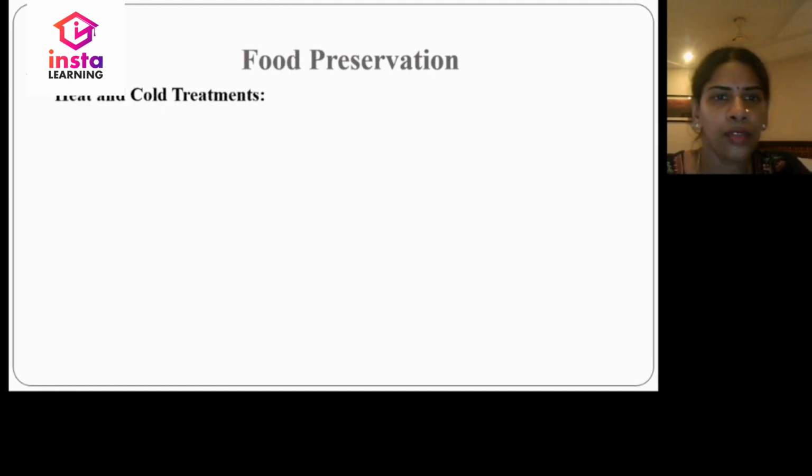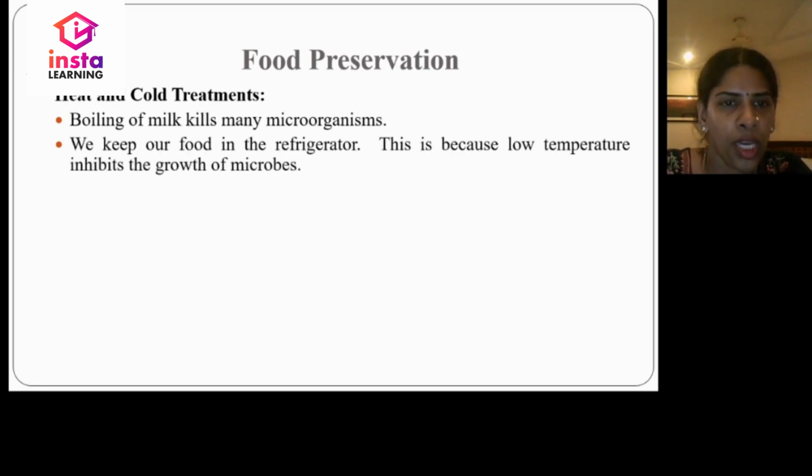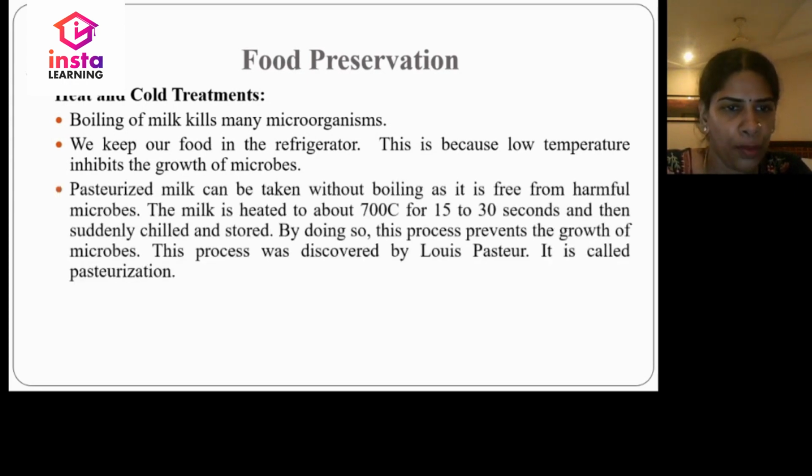Another food preservation method is heat and cold treatment. Boiling of milk kills many microbes. We keep our food in the refrigerator because low temperature inhibits the growth of microbes. Pasteurized milk can be taken without boiling. This is because it is free from harmful microbes.